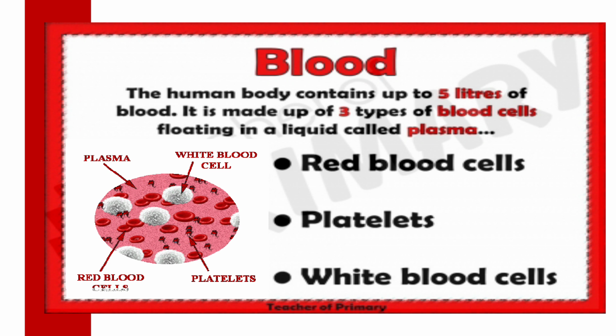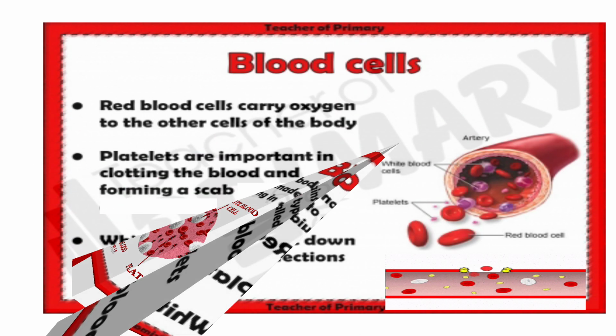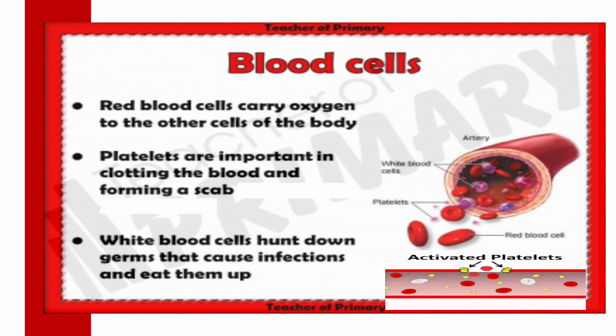Now why is it red? Because of the presence of a cell. Which cell? Red blood cell. As you can guess by the name only, red is there. So we will discuss here the red blood cell or RBC. Red blood cells carry oxygen to the other cells of the body.